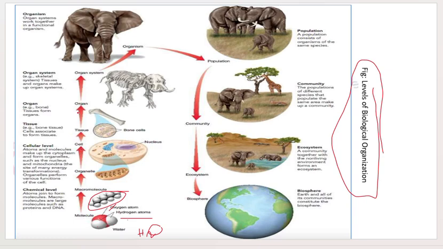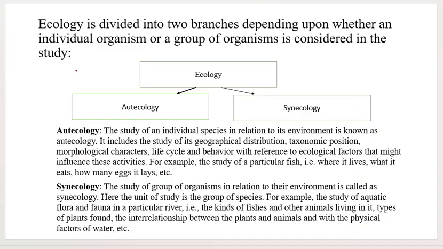cell to tissue, tissue to organ, then organ system. From organ system, it goes to organism. Organism is a proper living creature. Then from organism to population, from population to community, from community to ecosystem and biosphere. Please remember this order, okay, this might be asked in your examination.